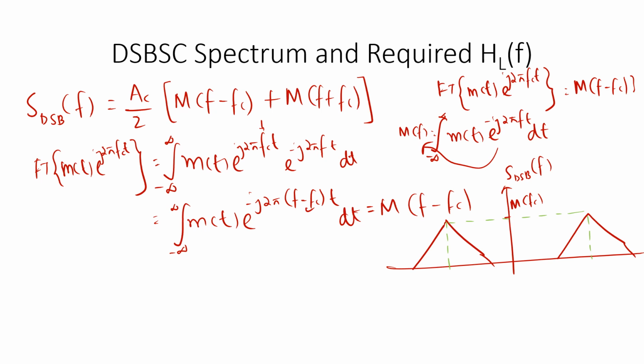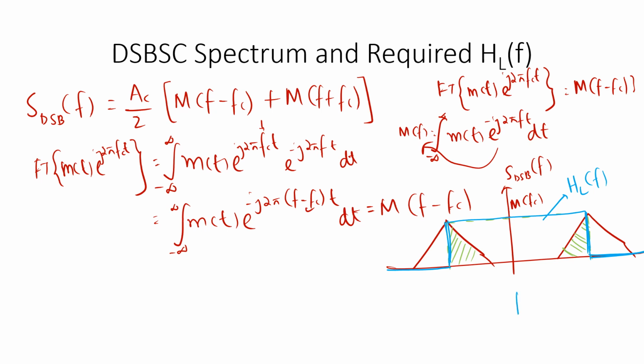Now if I need to isolate only this lower sideband part, and discard this upper sideband part, I should have a filter of this shape. I'll just draw the filter shape, or the filter transfer function. The filter transfer function should ideally be like what I have drawn with this blue ink. So this should be the filter transfer function HL of f.